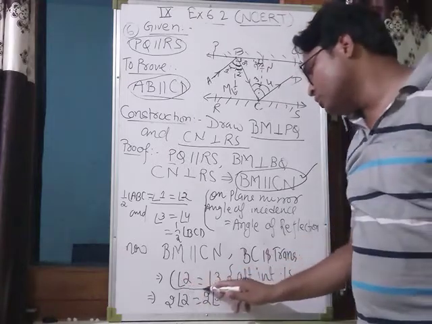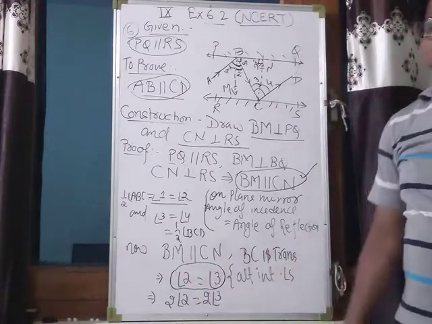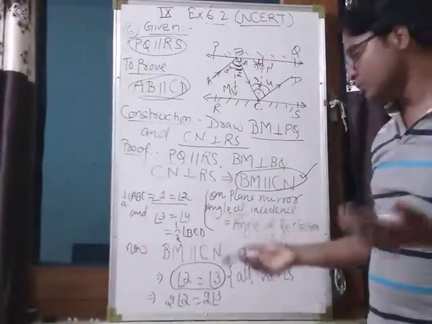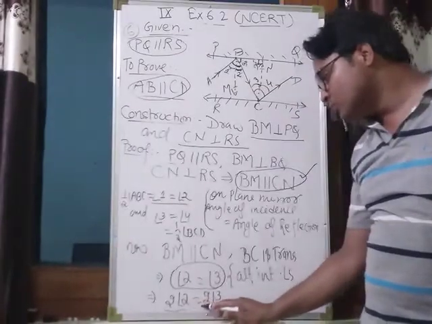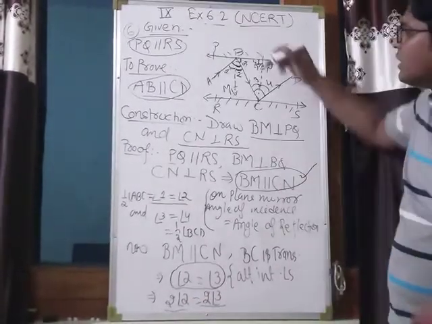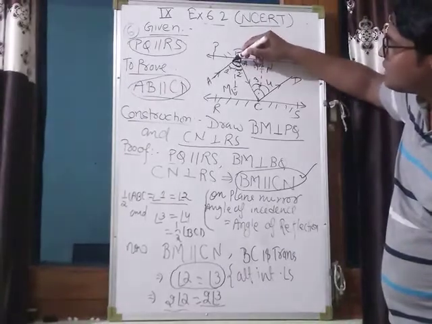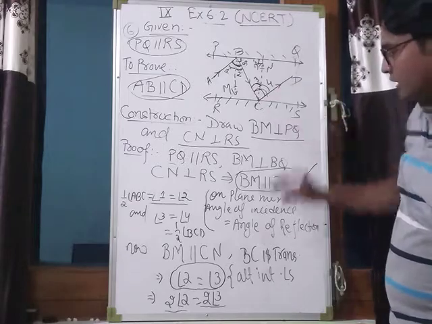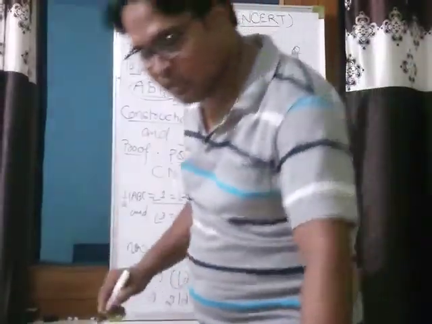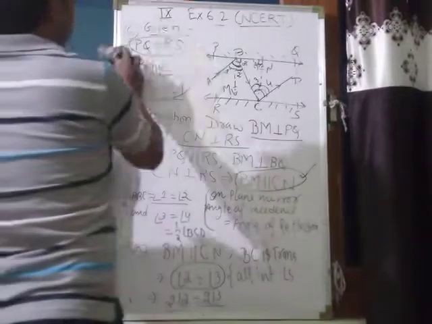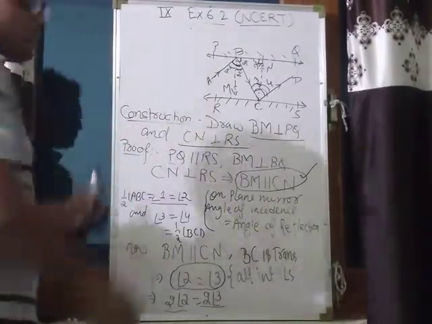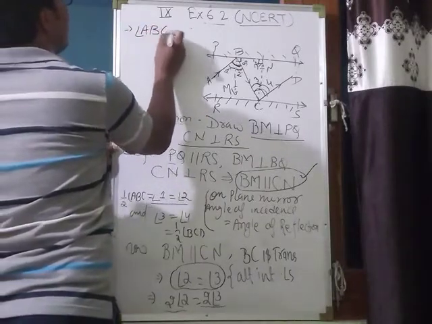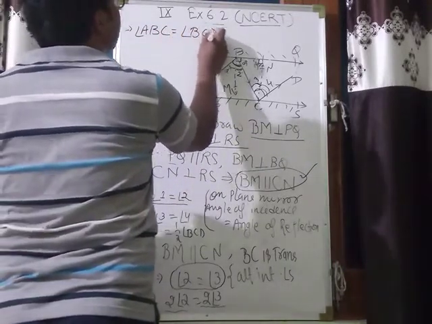That's why angle 2 is equal to angle 3. So angle 2 is equal to angle 3, so their doubles will be also equal. So twice of angle 2 is equal to twice of angle 3. See, this is angle 2, its twice is ABC. This is angle 3, its twice is BCD. Clearly from here we conclude that angle ABC will be equal to angle BCD.